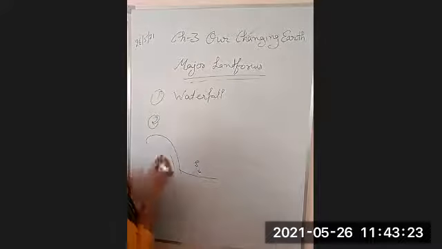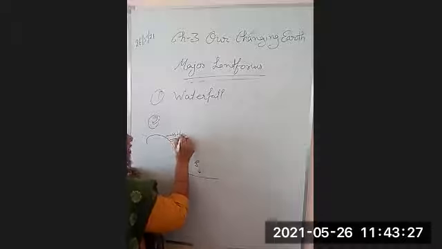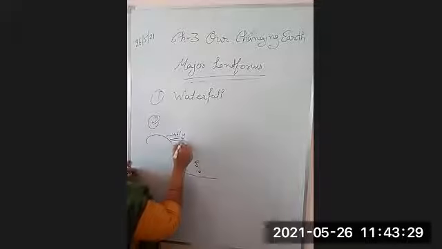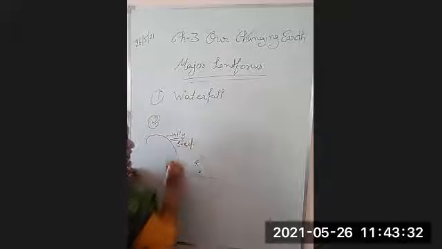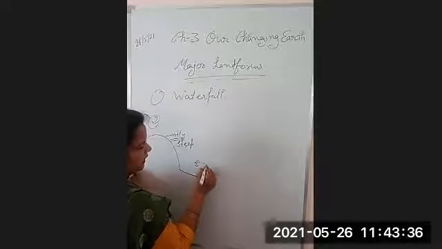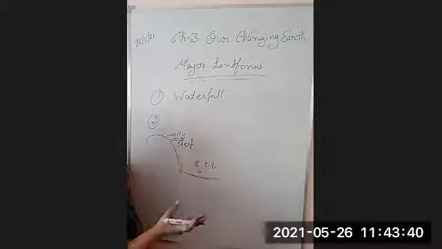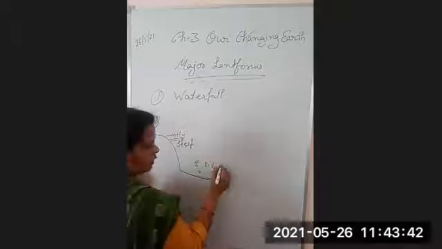Similarly, when the river flows in the hilly area, there is a steep slope and the water has great energy. When it reaches the foot of the hill, the speed will decrease and the energy will reduce. The carrying capacity of the material is also reduced.